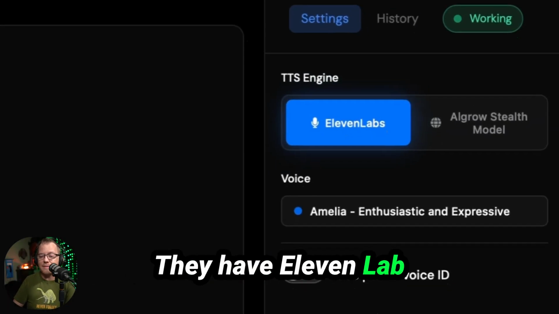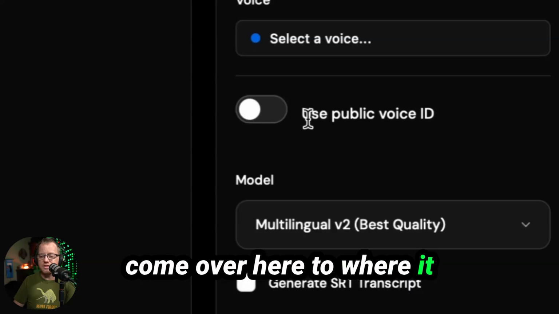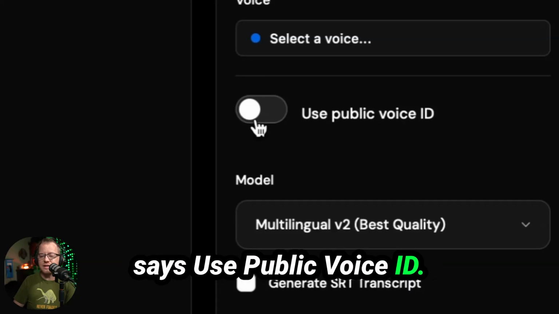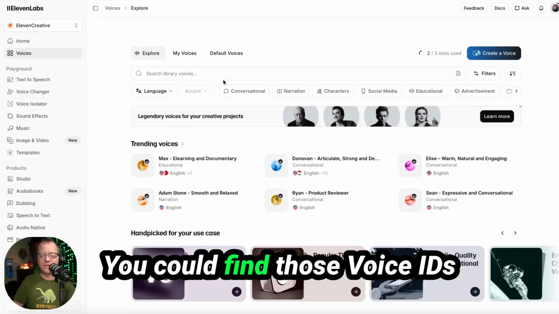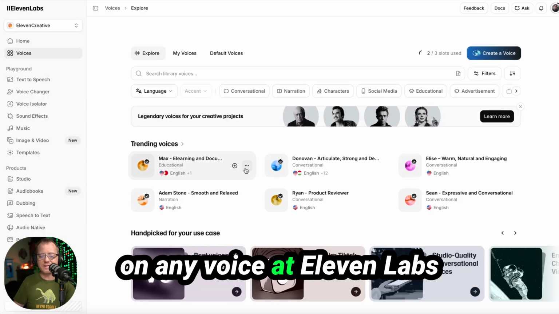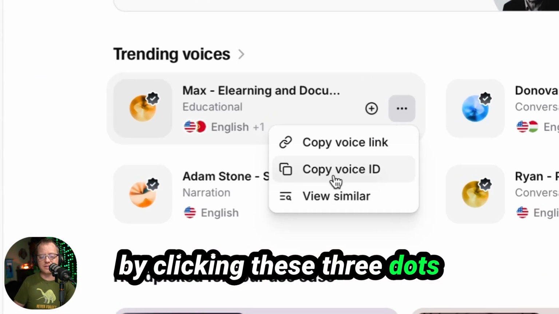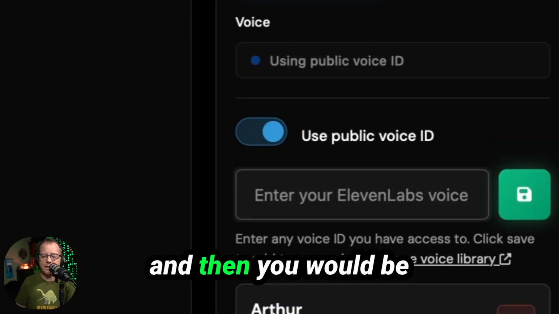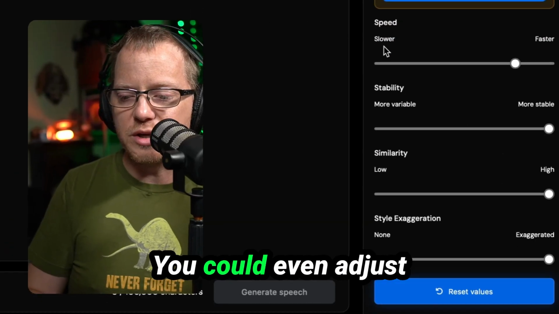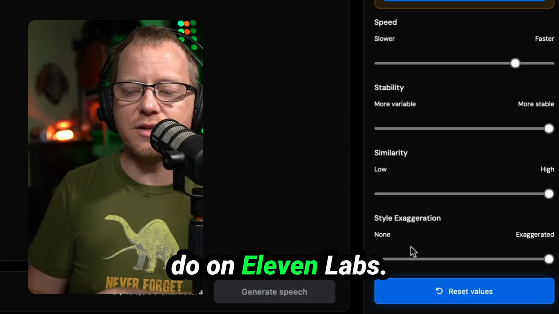They have 11 Labs, which you could even come over here to where it says use public voice ID. If you toggle this over to the right, you could put in any public voice ID. You could find those voice IDs on any voice at 11 Labs by clicking these three dots and clicking copy voice ID. You would just paste that there and give it a name, and then you would be able to use that voice. You could even adjust settings just like you do on 11 Labs.